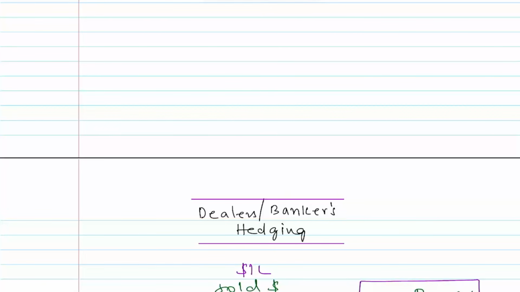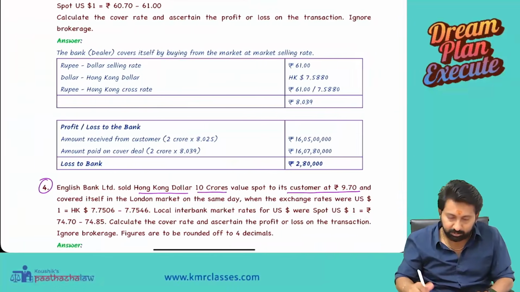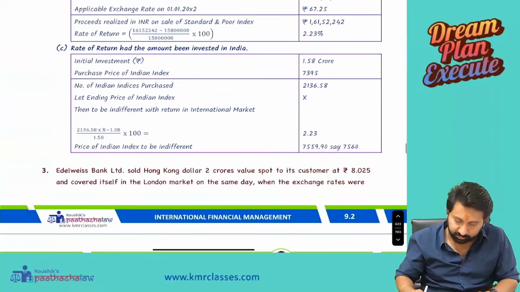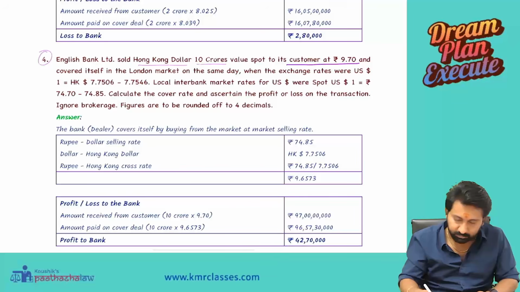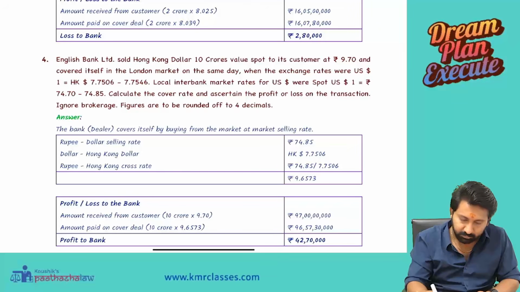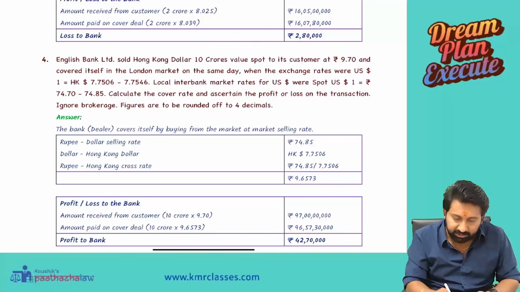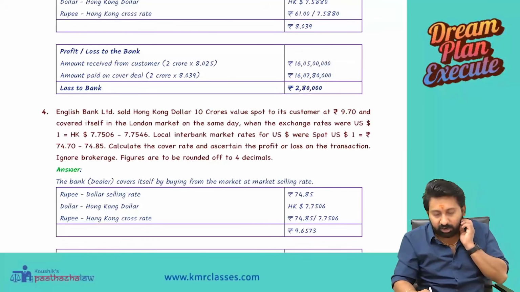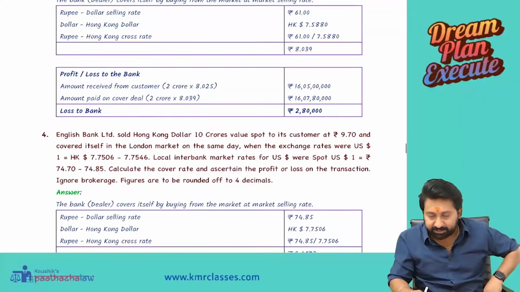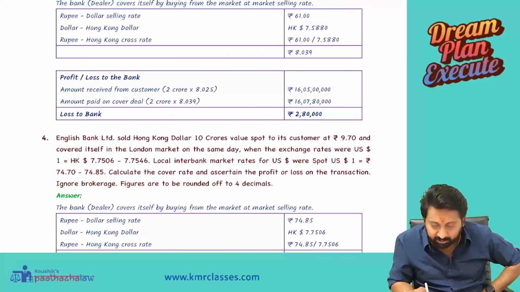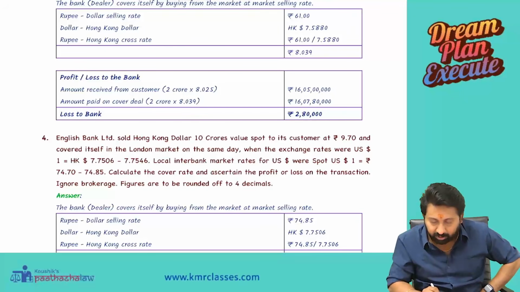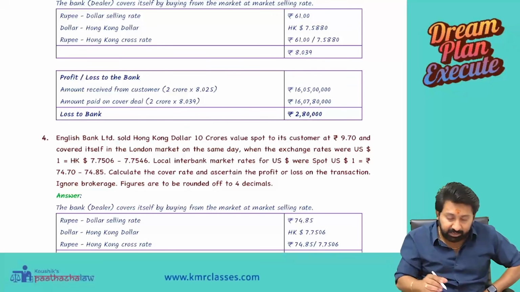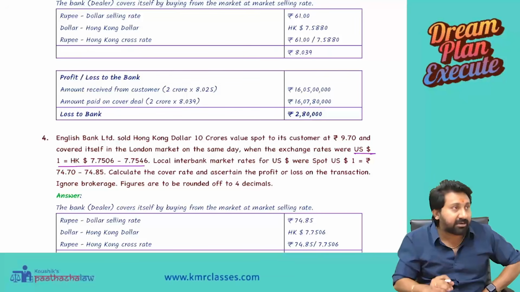Okay, so let us do the solution. See here what has happened in the question. English Bank Limited sold Hong Kong dollar 10 crore value spot to its customer at 9.7 and covered itself in the London market on the same day when exchange rates were so and so. Local interbank rates so and so. Interbank, international bank, what we have done? Dollar to Hong Kong dollar exchange, international bank we used.